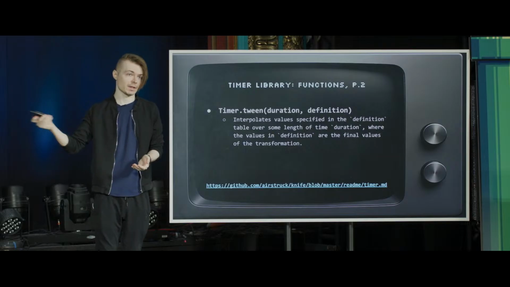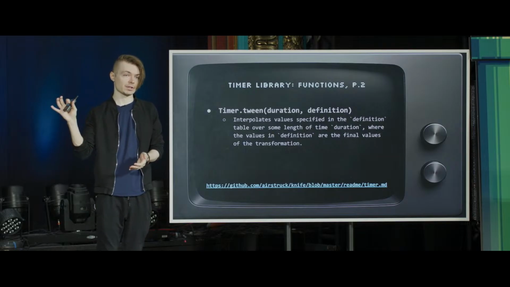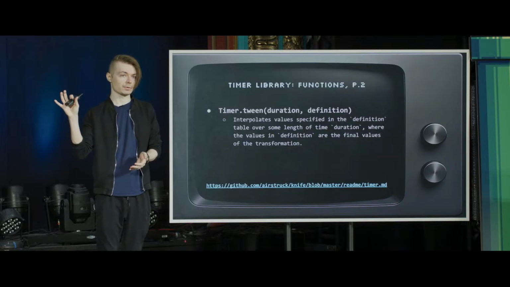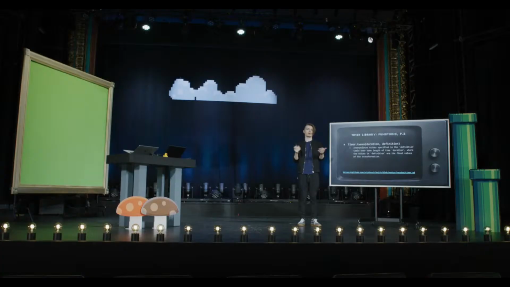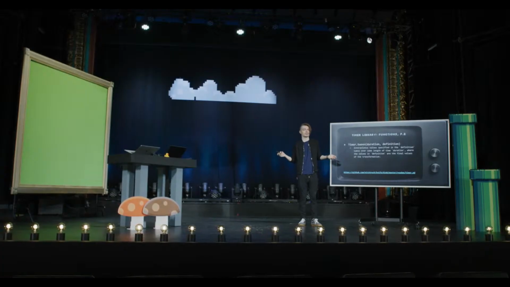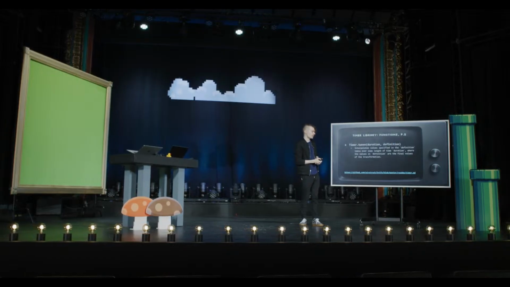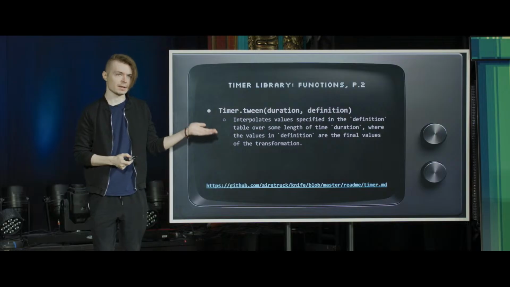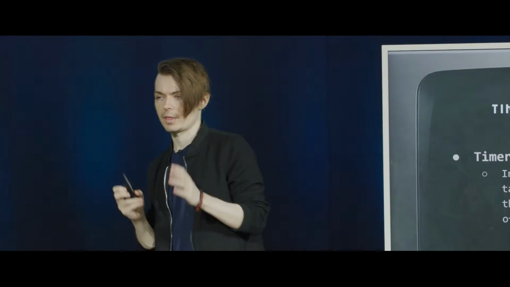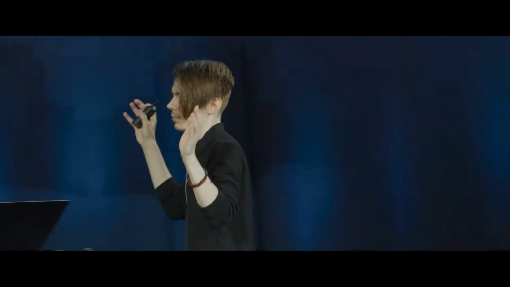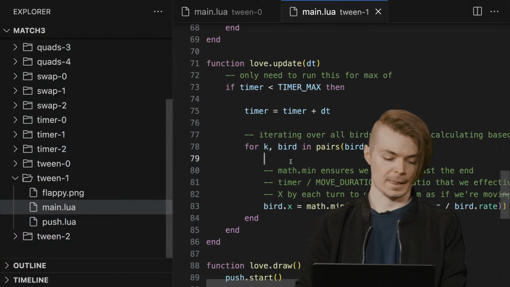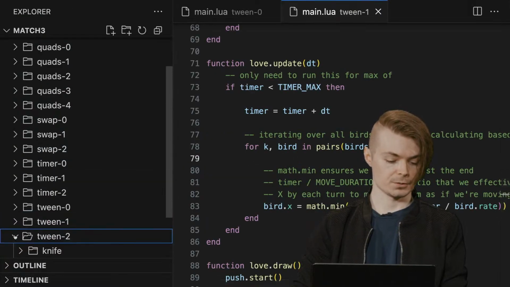We were just doing position there, and it had an interpolation expression based on the x value. But what if we wanted to do other things, other fields? We'll see how that works in just a second. This is going to be the way that we accomplish exactly what I'm talking about without having to worry about this global timer and this clumsy way of thinking about time manually, which we want to get out of the habit of doing. So I'm going to go ahead and go to tween2, rather.